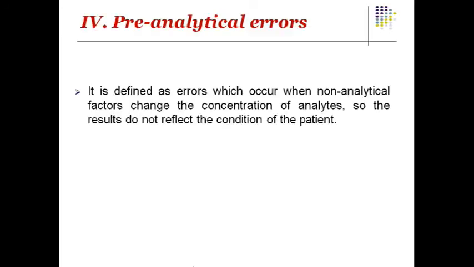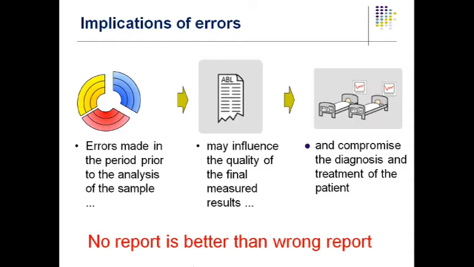And what are these pre-analytical errors that we are going to discuss now? They are errors made in the period prior to the analysis of the sample, which may influence the quality of the reports and compromise the diagnosis and treatment of the patient. Hence we say that no report is better than a wrong report.